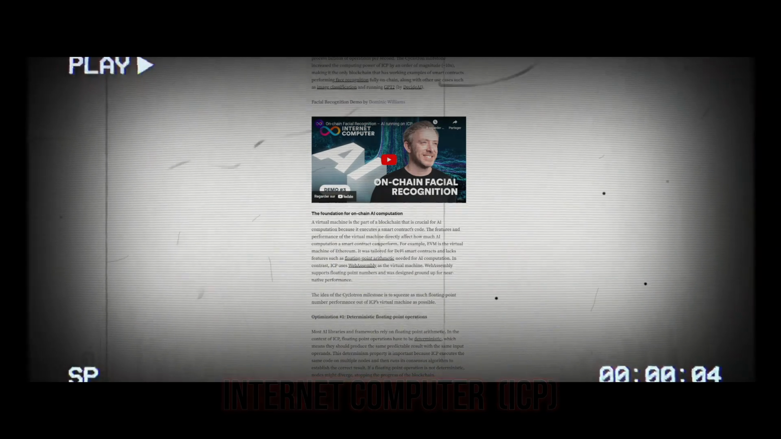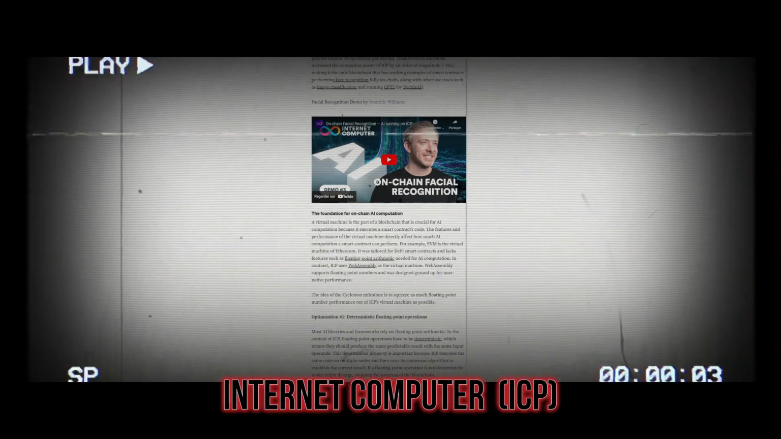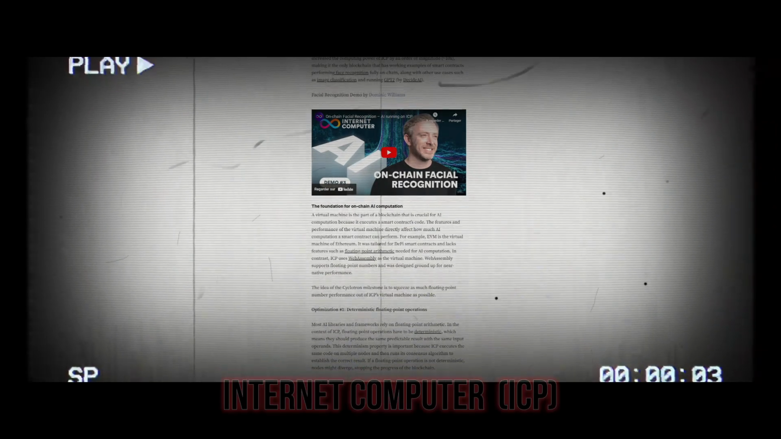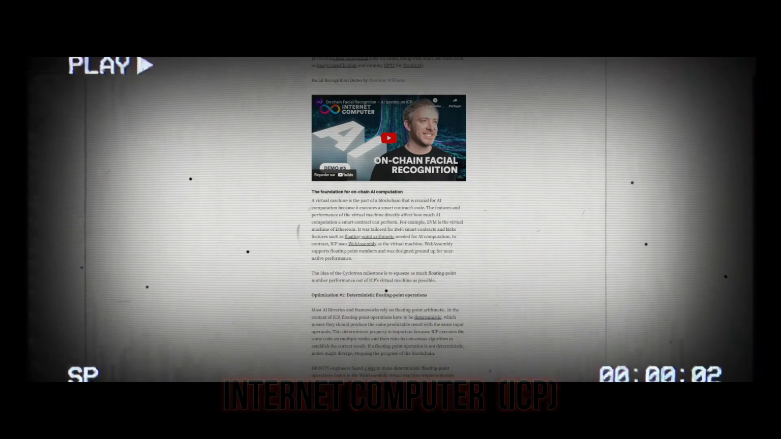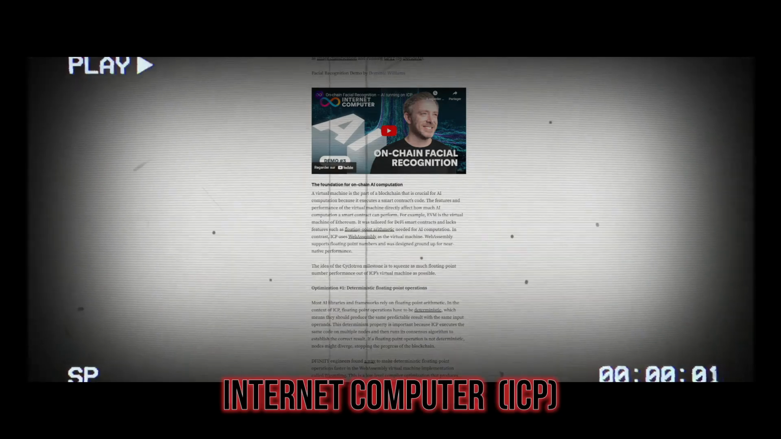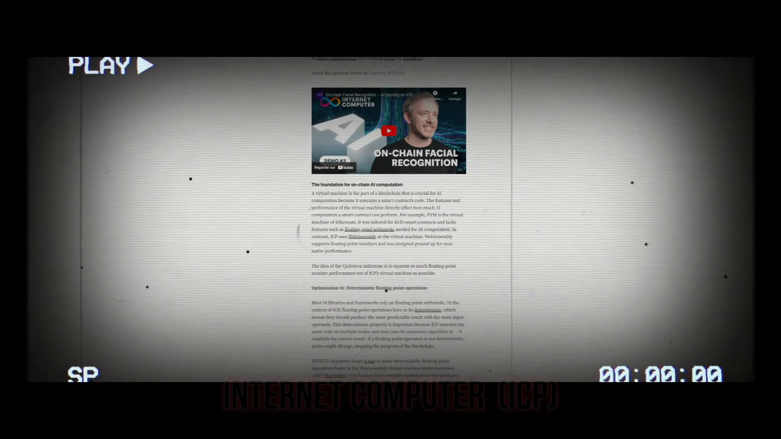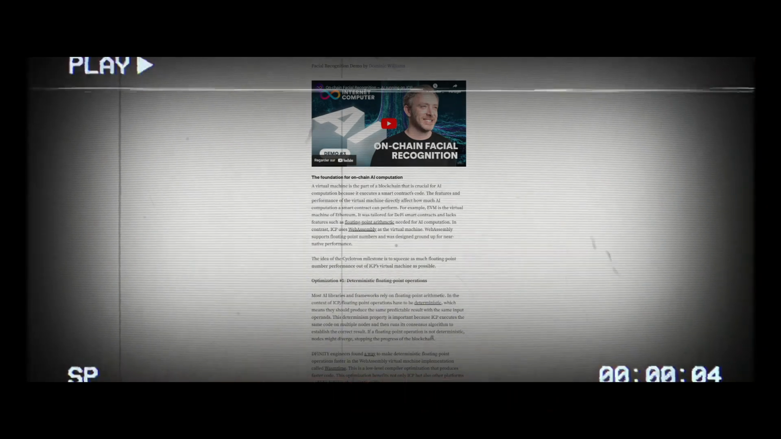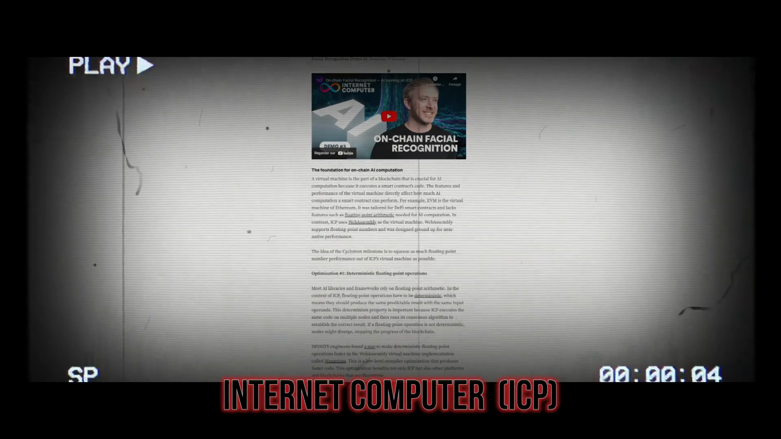A virtual machine is the part of a blockchain that is crucial for AI computation because it executes a smart contract's code. The features and performance of the virtual machine directly affect how much AI computation a smart contract can perform. For example, EVM is the virtual machine of Ethereum. It was tailored for DeFi smart contracts and lacks features such as floating-point arithmetic needed for AI computation. In contrast, ICP uses WebAssembly as the virtual machine. WebAssembly supports floating-point numbers and was designed from the ground up for near-native performance.